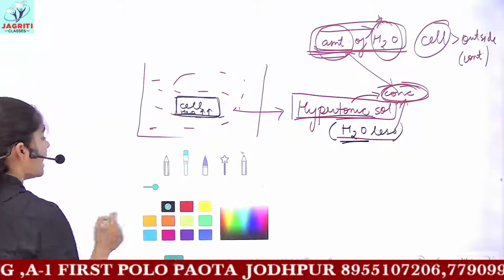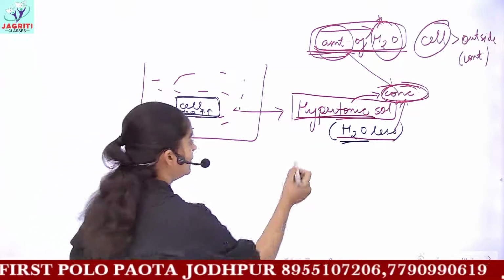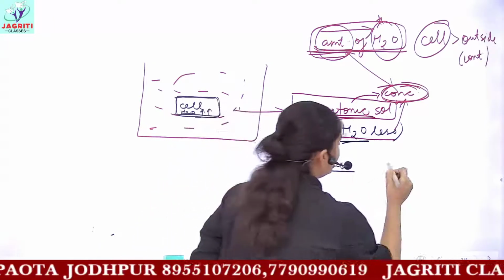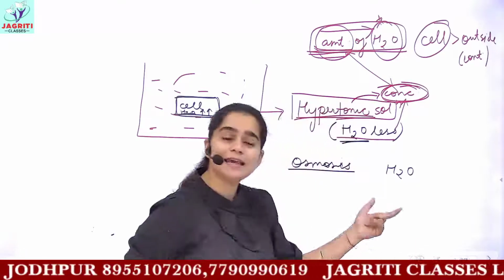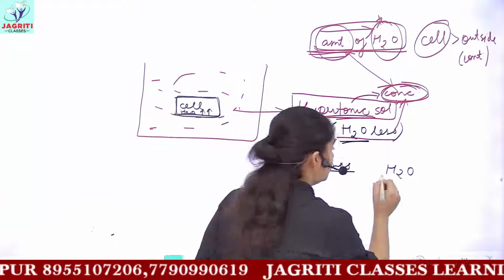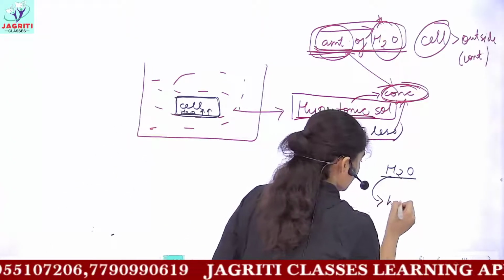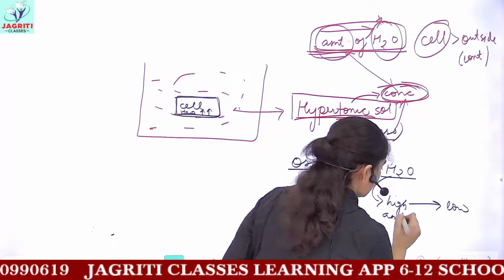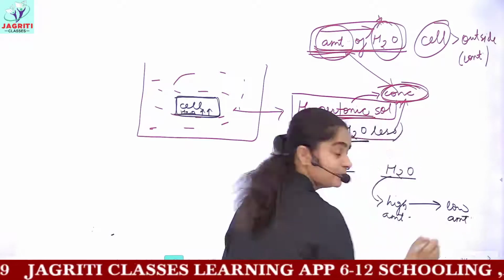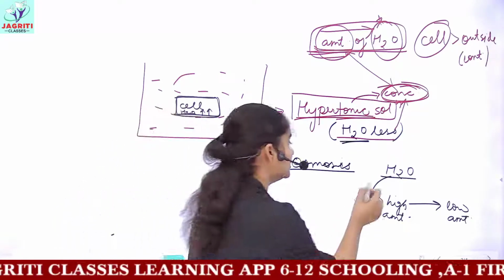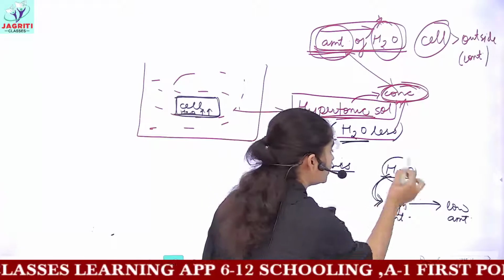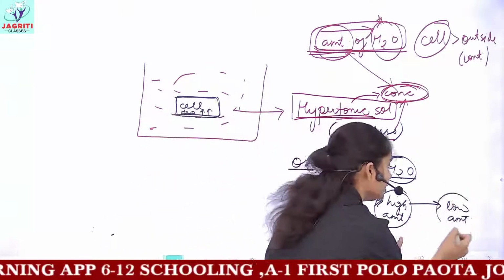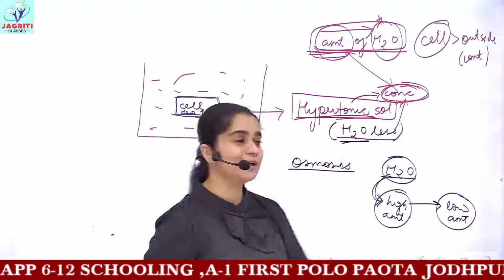So now, as per the situation, we know that in osmosis we have movement of water. Only our solvent molecule moves, and the movement of water is from high to low. I am just writing amount now, not concentration, or else you will get confused. That is, wherever water is present in higher amount, that water will shift to where water is present in lower quantity or lower amount.